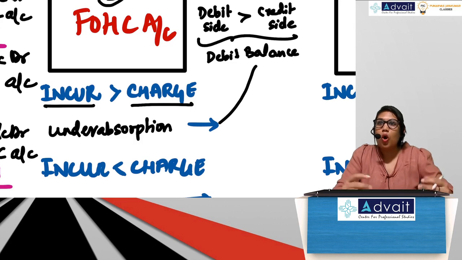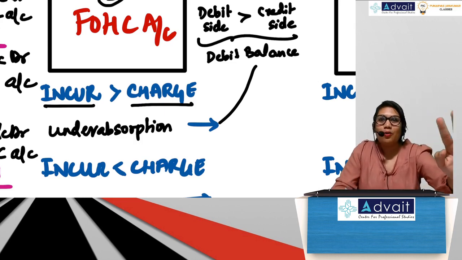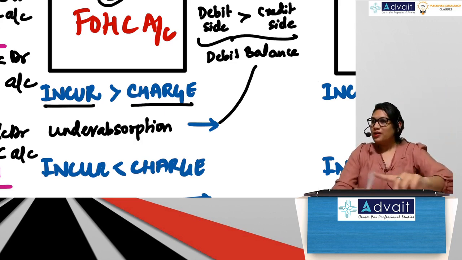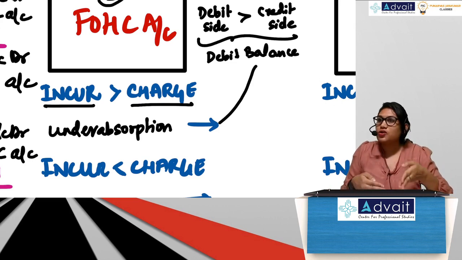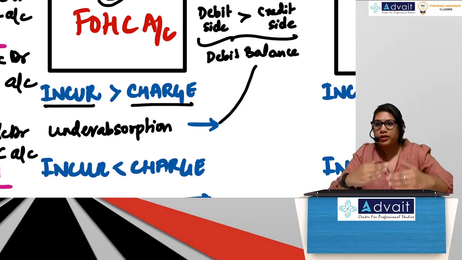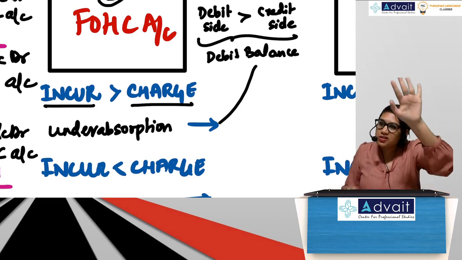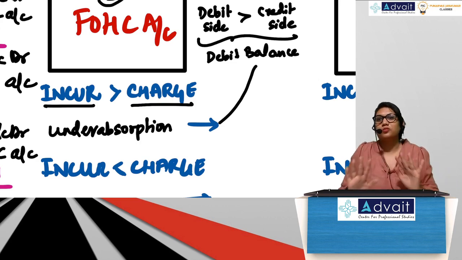So what do you do with this under absorption? I was telling you, don't do that normal and abnormal. That's what I was trying to tell you. So what did we do in overheads chapter? We figured out, okay, this is under absorption. Now I will segregate it into normal reasons, abnormal reasons. That problem in itself is a 10 marker. Imagine you have to pass all these entries and do this also, not possible.